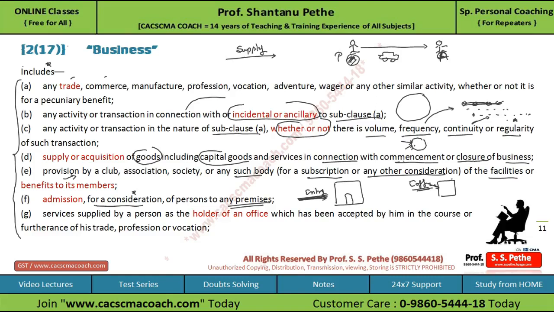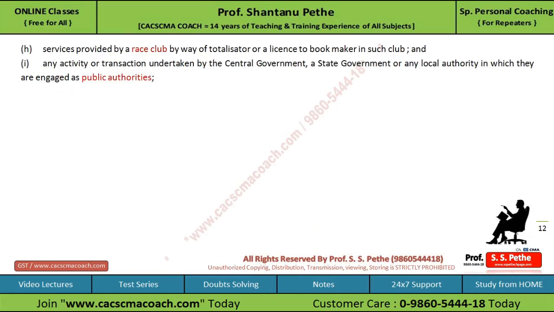Similarly, services supplied by a person as a holder of an office which has been accepted by him in the course or furtherance of his trade, profession or vocation will also fall under the term business. Similarly, the services provided by a race club by way of totalisator or a license to the bookmaker in such club will also be treated as business. Here the totalisator means a device which gives you the count of bets.